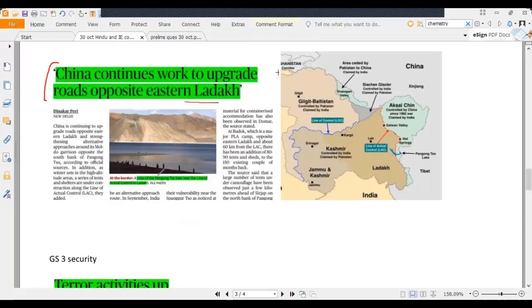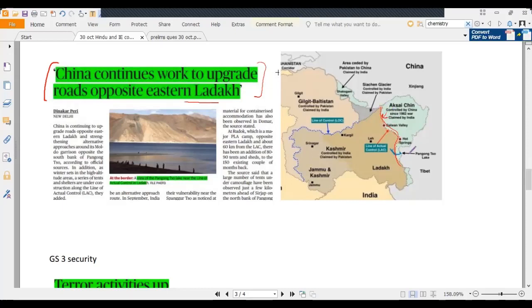Still, China continues to work to upgrade its roads in this region. From a prelims point of view, let us understand a few facts. This line is the LAC, the line of actual control, which is not agreed by India. This is not a mutually agreed line.